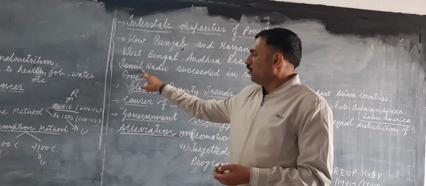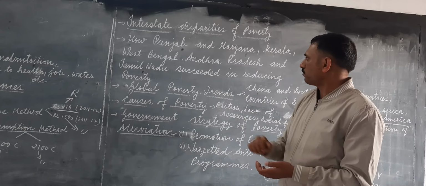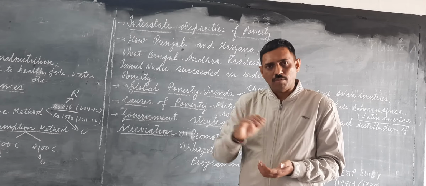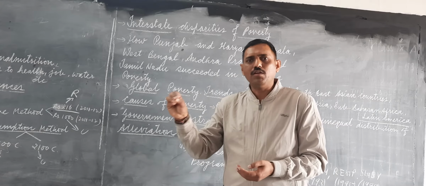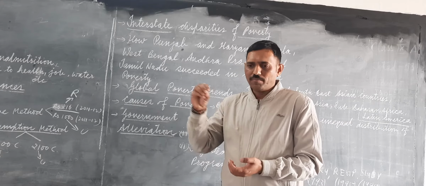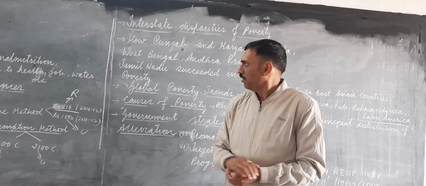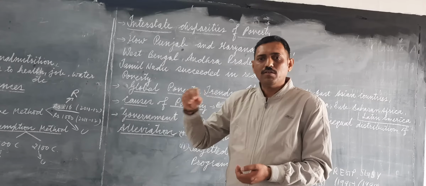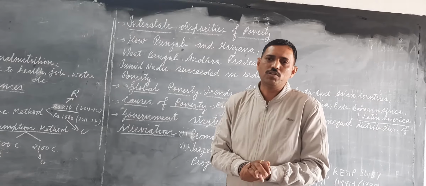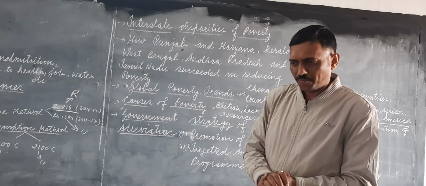In Tamil Nadu and Andhra Pradesh, due to the public distribution system, which is working very properly, the ration shops sell food grains at a very low price, 2 rupees, 3 rupees per kg, to the poor. Even to certain sections they are giving free food grains. In West Bengal, the land reform measures were very successful. The proper distribution of land was done. So these are the reasons why poverty has declined in these states.